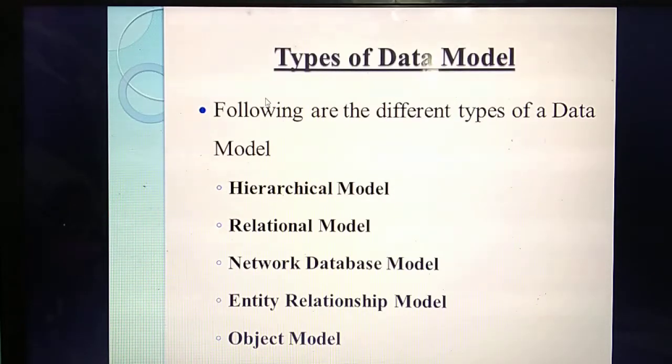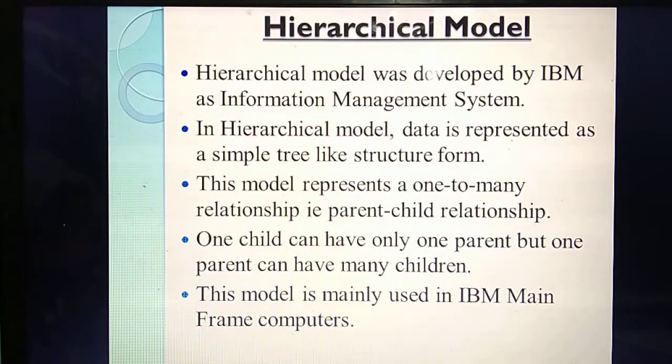Very important question, again and again I am telling. So first model is hierarchical model, second one is relational model, third one is network database model, fourth one is entity relationship model, fifth one is object model. Next we are going to study about each one in detail. Understand? First one is hierarchical model.